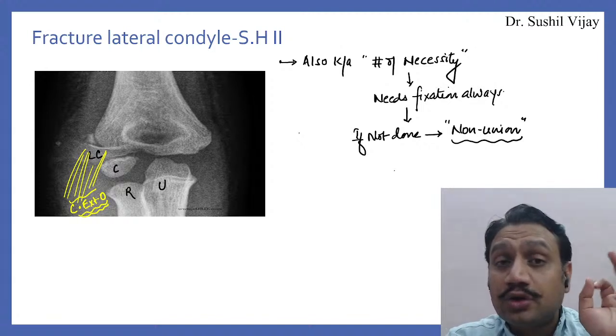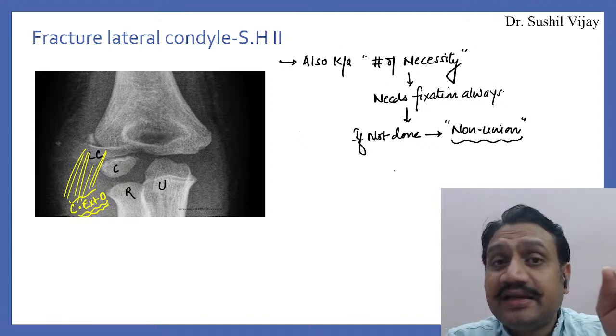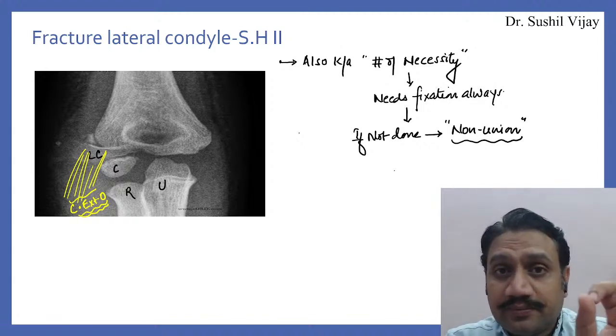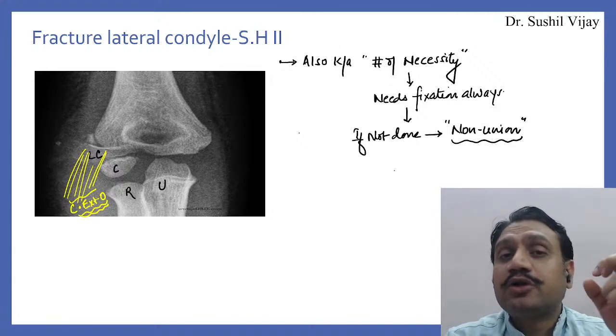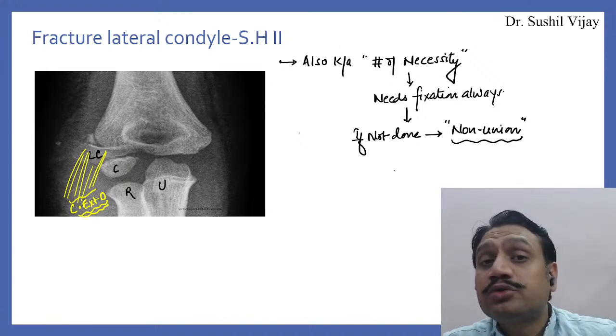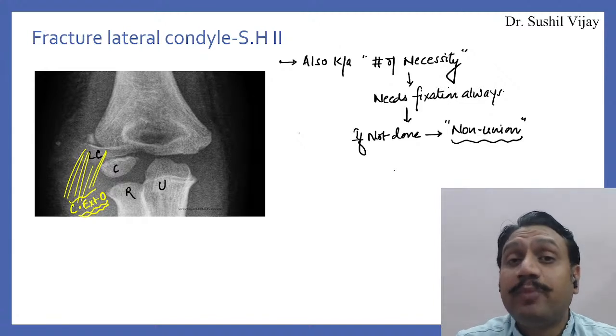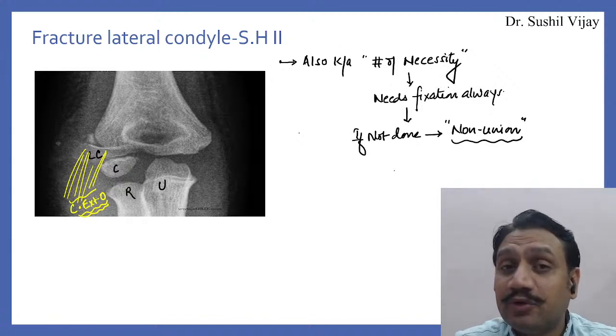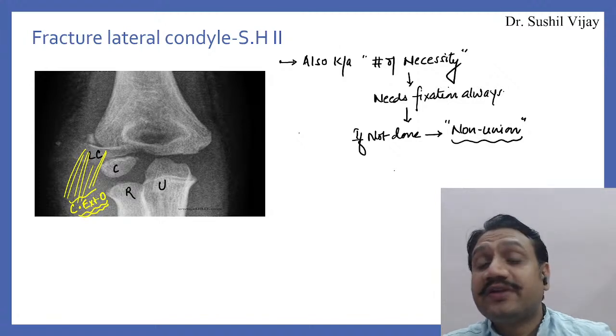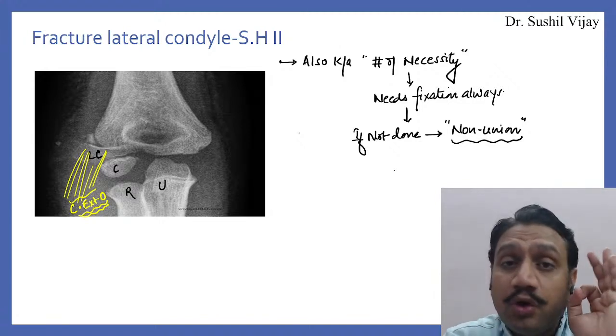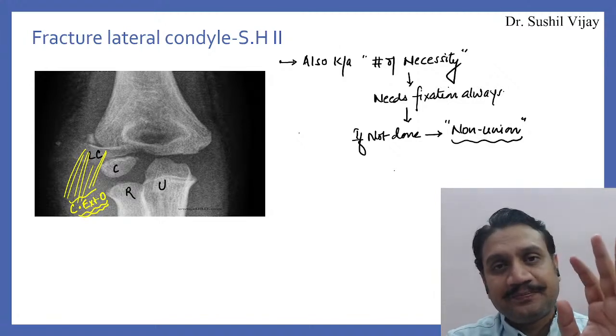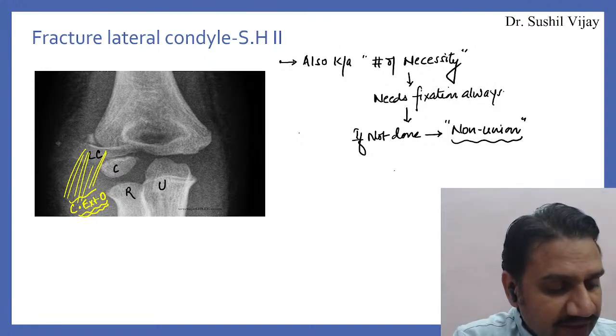Okay, this is the reason. So the concept has to be very, very clear. The metaphyseal area will unite for sure. The fragment is connected to the common extensors. They will never allow the bone to stay in place. They'll keep it mobile, and therefore it never unites to the parent bone. And that is why it is called a fracture of necessity. The treatment always has to be fixation, right? The treatment always has to be fixation.